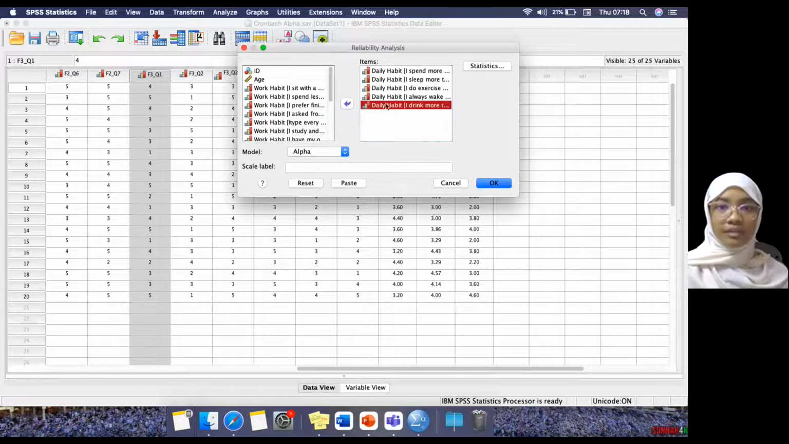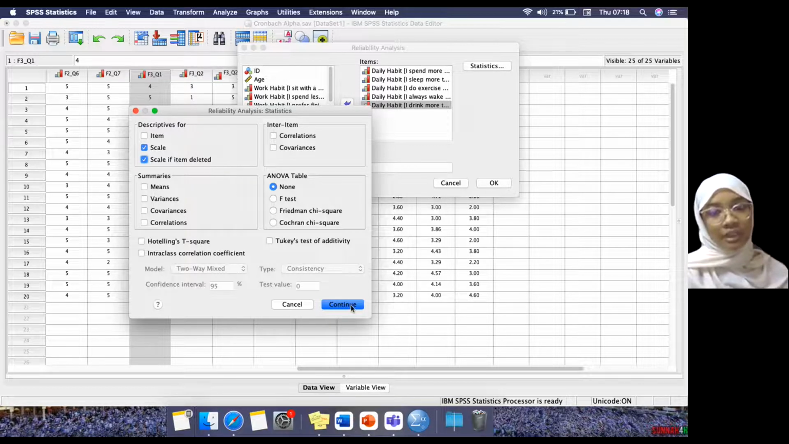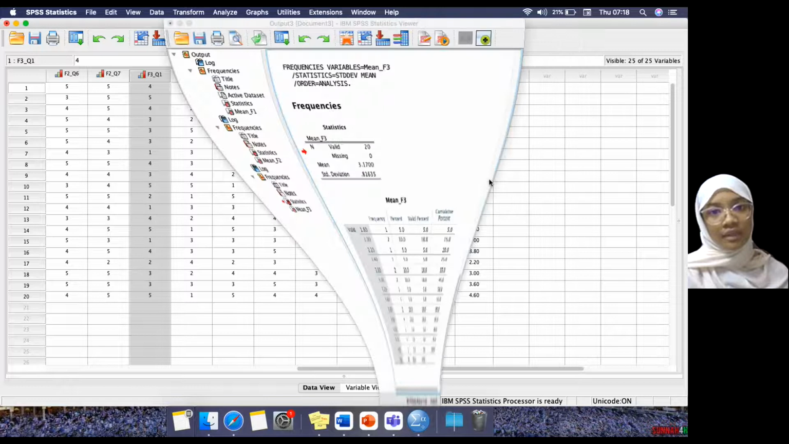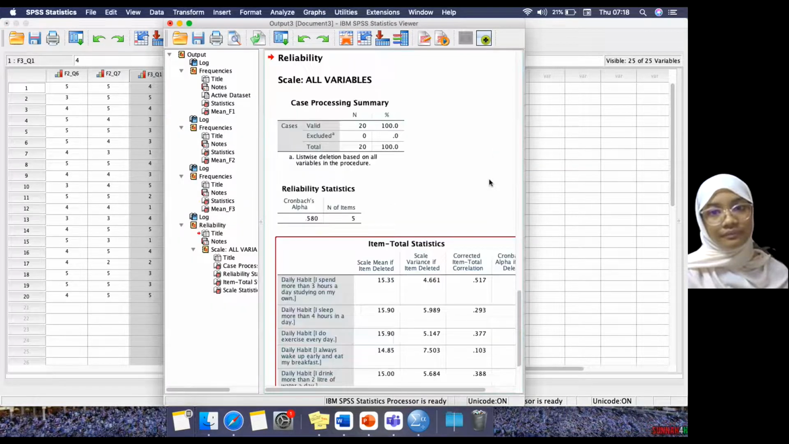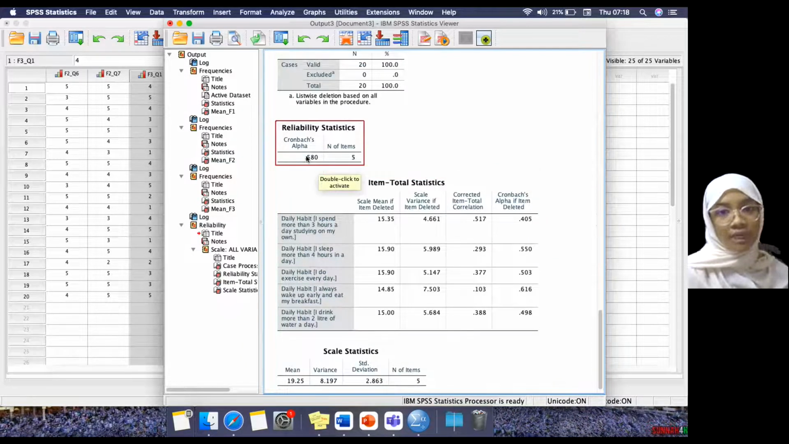Once you are done with factor 1, you click on Statistics, you click Scale and Scale if item deleted. That one is under the Descriptives section. Different versions come up with different tables here, so the look is different, but the items remain. You choose Scale and Scale if item deleted. You click Continue and you click OK. It will come up here at your output window. So this one is your value for Cronbach alpha,